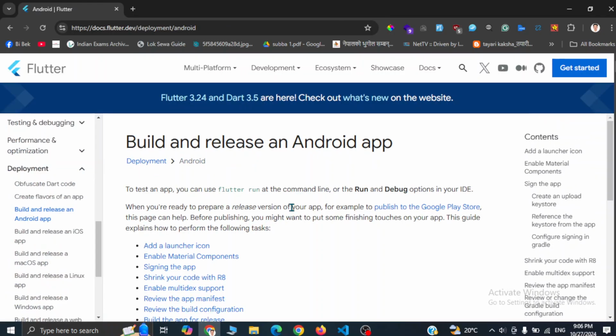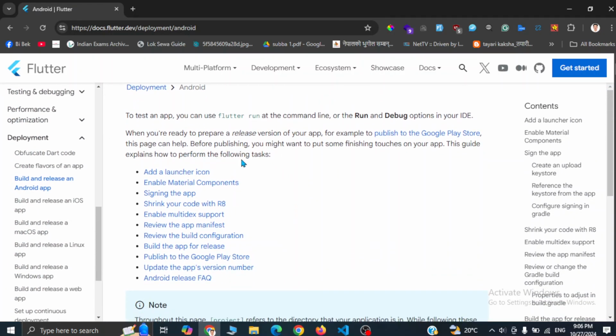And here we have a list of things that we need to do before uploading our app in Play Store. So first of all, we have to add a launcher icon. The launcher icon is the app icon that you see in the home screen or in the splash screen. I have already created a video on how you can create a launcher icon and use it in your Flutter app, so be sure to check the description for the video link. As we have already completed that step, we are going to skip it for now.